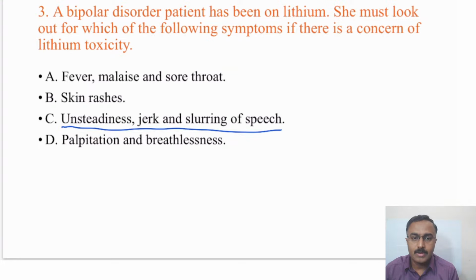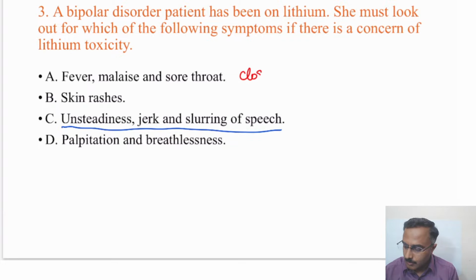Ataxia, okay. And fever, malaise and sore throat: any guesses on which particular medication we keep monitoring, particularly an antipsychotic, for which this indicates a red flag? Any guesses on that? It's clozapine.